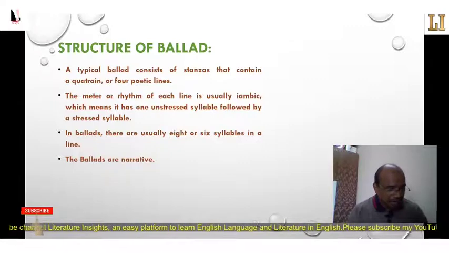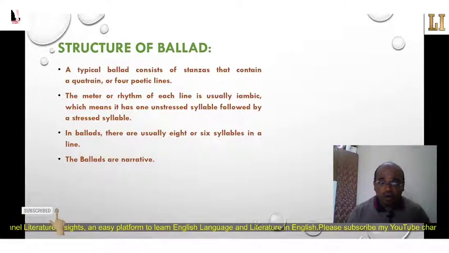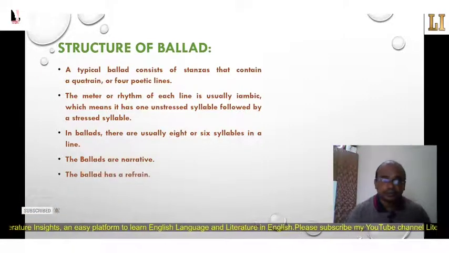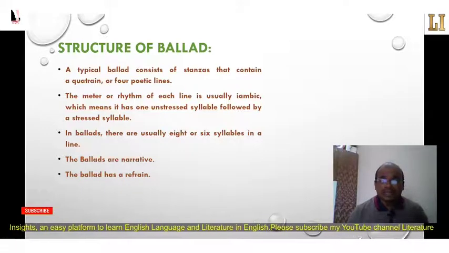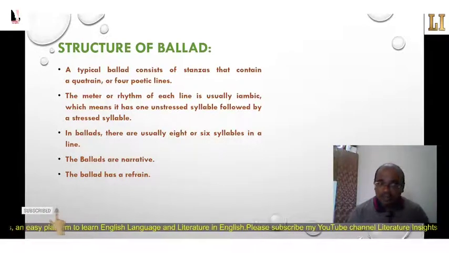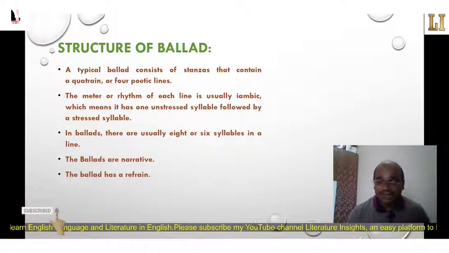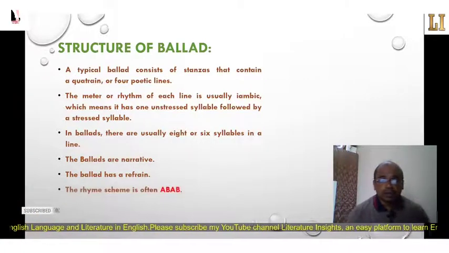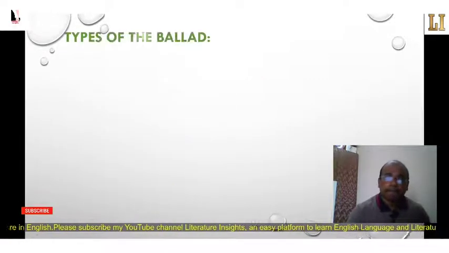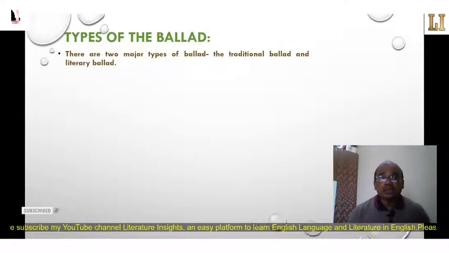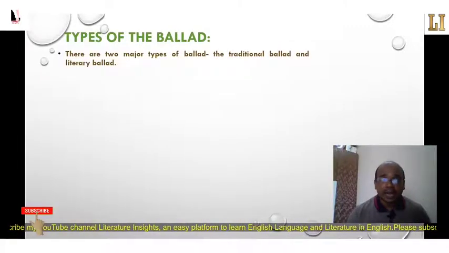The ballads are narrative, which means they tell or narrate a story. Every ballad has a refrain, or some ballads do not have. Refrain means the repetition of a phrase or a line after a quatrain or a stanza. The specific rhyme scheme of the ballad is often ABCB, which creates a musical effect. Then types of ballads. There are two major types of ballad, the traditional ballad and the literary ballad.